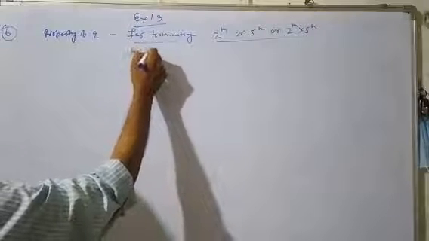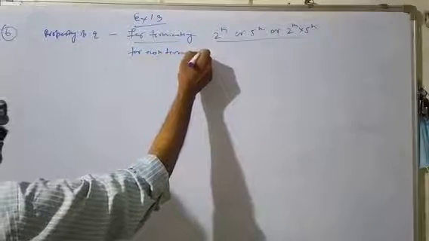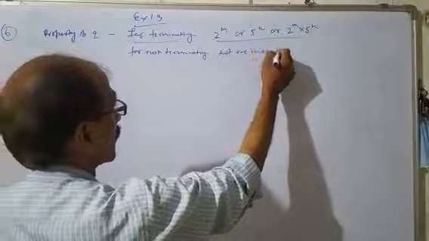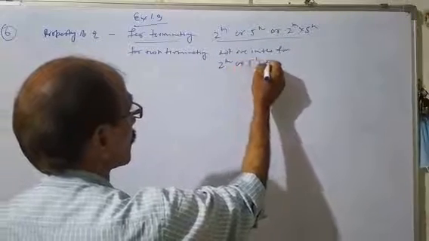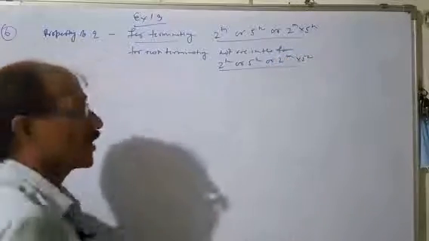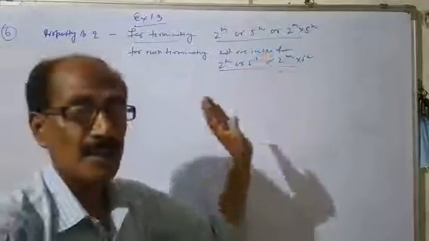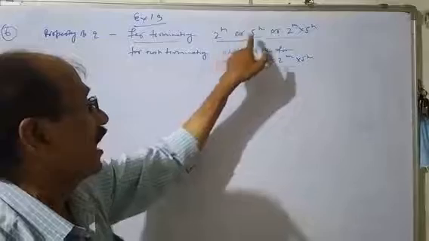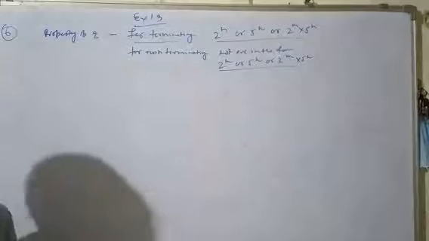For non-terminating, q is not in the form 2 to the power m, 5 to the power n, or 2 to the power m into 5 to the power n. When the denominator is not in any one of these forms, it is called non-terminating. When the denominator is in any one of these forms, these are called terminating, but the others are non-terminating.